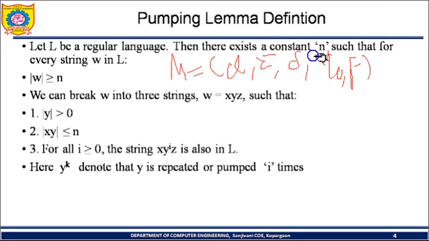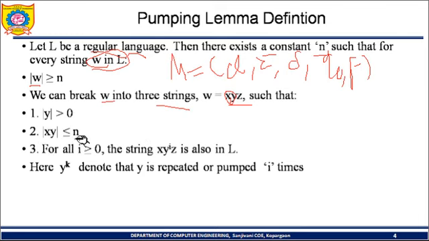Then there exists a constant n such that for every string w in L, that string belongs to the regular language. Now mod of w means the length of w, and the string which we are going to consider must be greater than or equal to n, some constant value. Now we can break w into 3 strings such that w is equal to xyz. Here mod of y means the length of y, the middle part of that particular string, must be greater than 0.